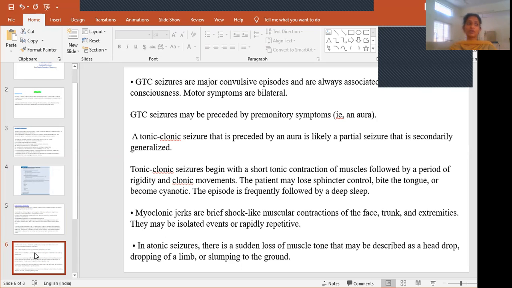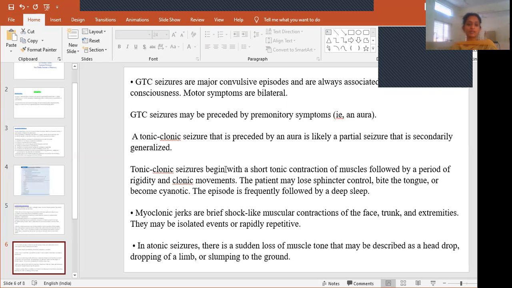Before you experience these seizures, prior to that, you will experience some kind of aura. That means hearing some hollow sound, some darkness, like if you go near the beach you get some kind of hollow sound, which you can experience before the onset of GTC seizures. And these generalized tonic-clonic seizures are preceded by an aura, like a partial seizure that is secondarily generalized.